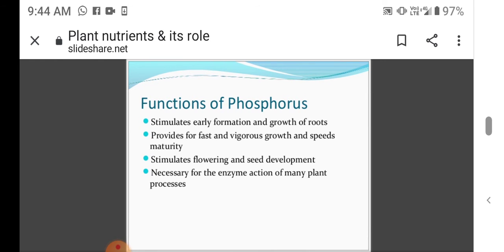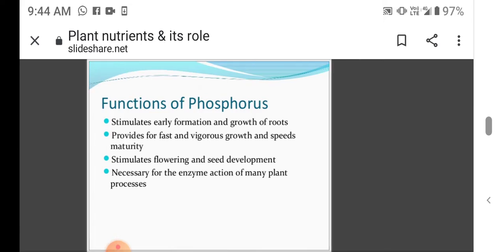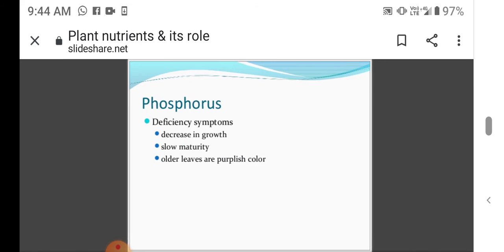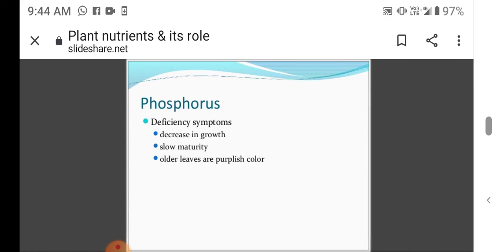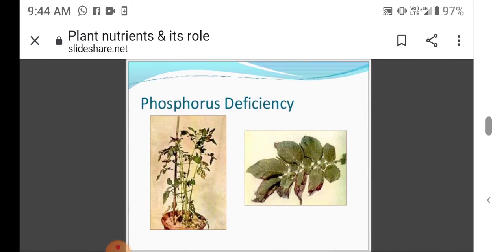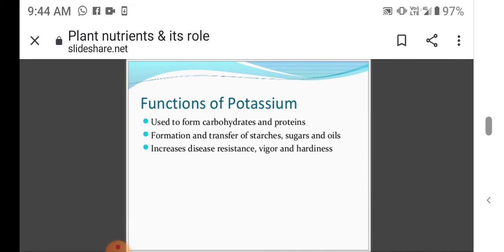The functions of phosphorus: it stimulates early formation and growth of fruits, provides for fast and vigorous growth, speeds maturity, stimulates flowering and seed development, and is necessary for enzyme action and many plant processes. The phosphorus deficiency: decrease in growth, slow maturity, older leaves and purplish color. And so this is the phosphorus deficiency.